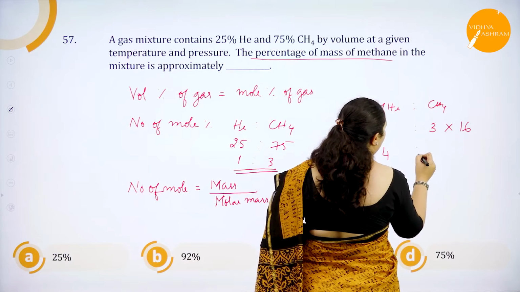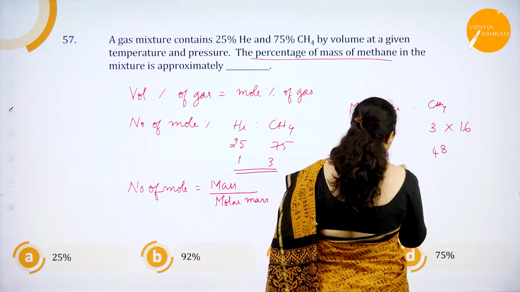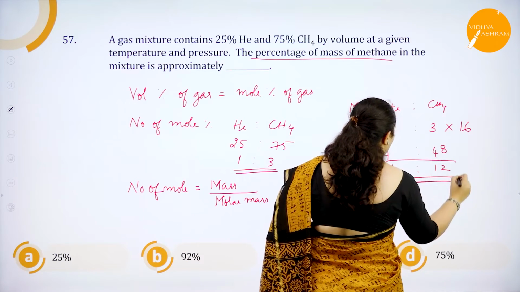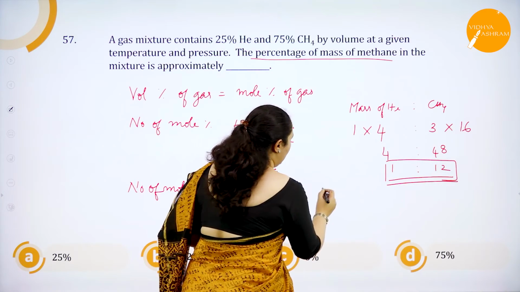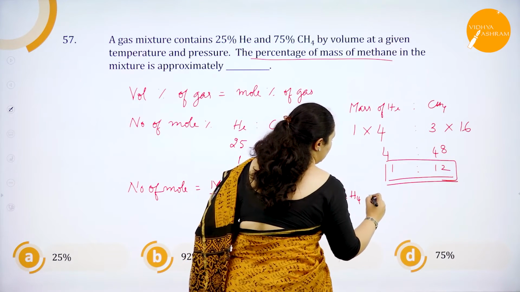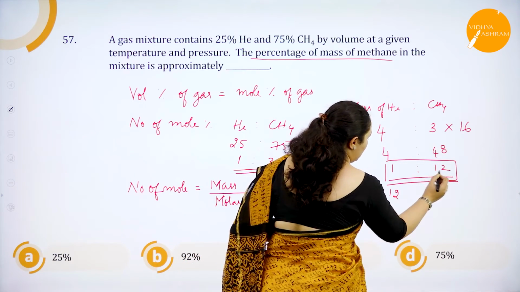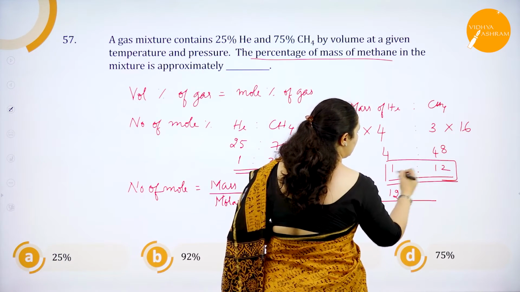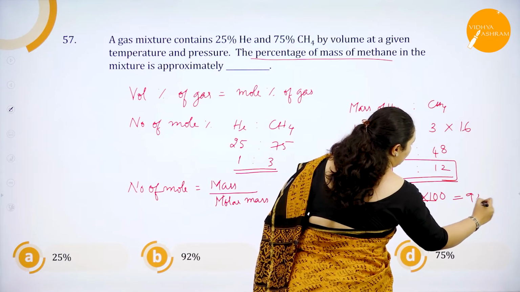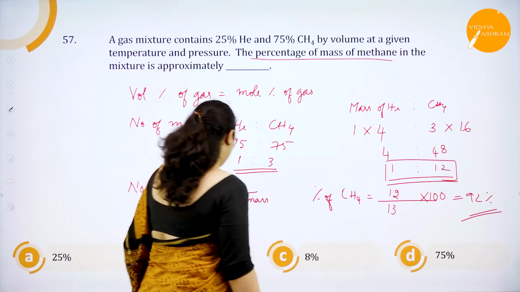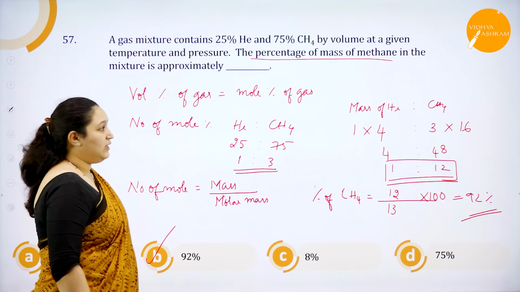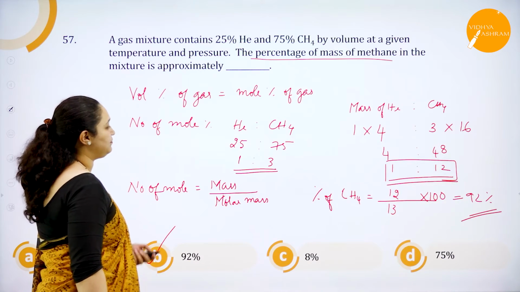So I get 4 is to 48, which is nothing but 1 is to 12. So percentage of methane is, mass of methane how much? 12 divided by total mass 12 plus 1, 13, into 100, which will be equal to 92%. So the correct answer is option B. I hope you have understood this particular question.